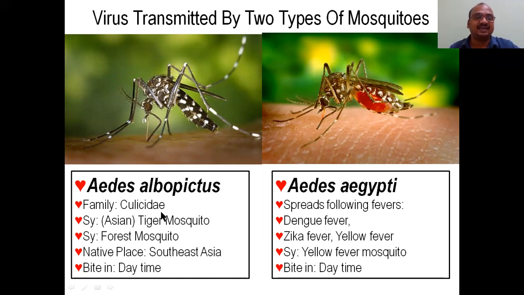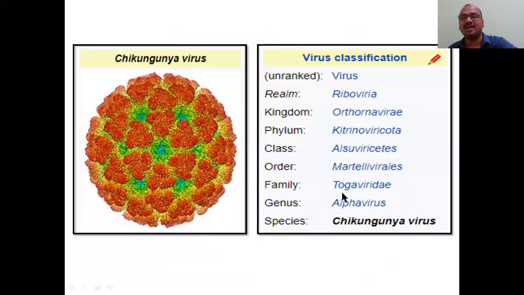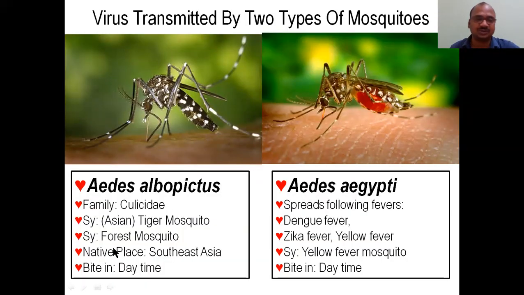Okay, Culicidae family, forest type of mosquito. This is a family of the mosquito, whereas earlier we saw a family of the virus. Don't get confused. That was the family of the virus, and this is the family of the mosquito. Native place is Southeast Asia. It bites in the daytime. That is the main thing. Daytime biting is very, very dangerous. Okay. It is also called a forest mosquito, because it is found in the Sylvatic forest especially. And the other is Aedes aegypti.